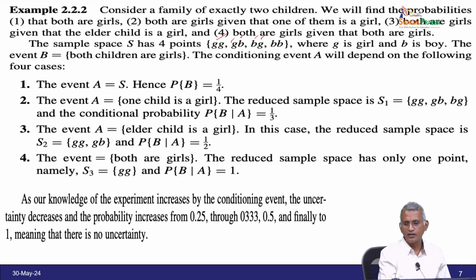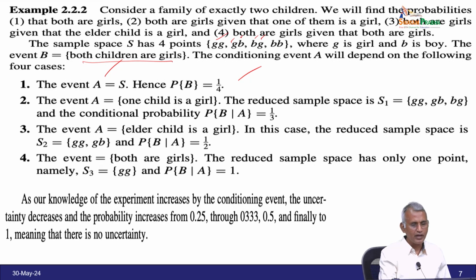Here G stands for girl, B stands for boy. Therefore, capital B is the event that both children are girls. Now, the conditioning event A will depend on the following. What is the probability of B? It is 1 by 4, because the possibilities of the 4 points are GG, GB, BG, BB, so the sample space is 4, and out of this only 1 is both girls, therefore 1 by 4.